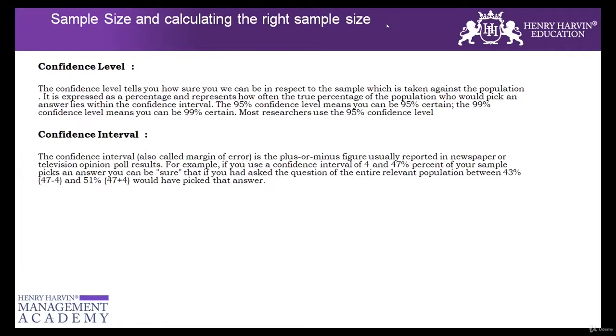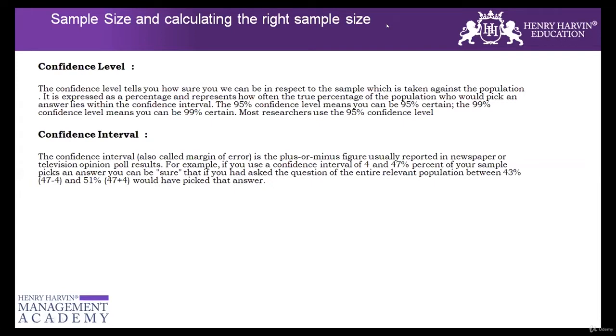So generally, when we are doing sampling and we have the data of a population, we know the population mean. Then we take out a sample from the population, and we check whether the mean of the sample is falling within a range of the mean of the population.